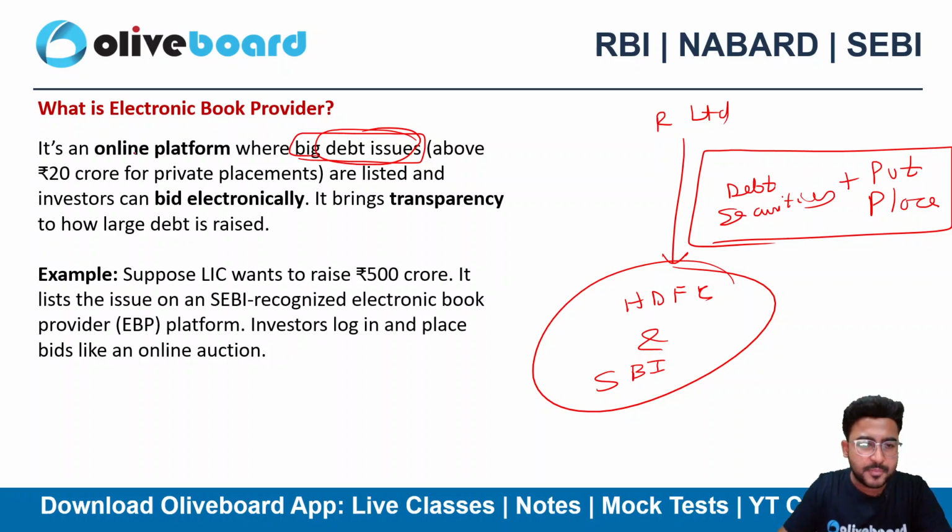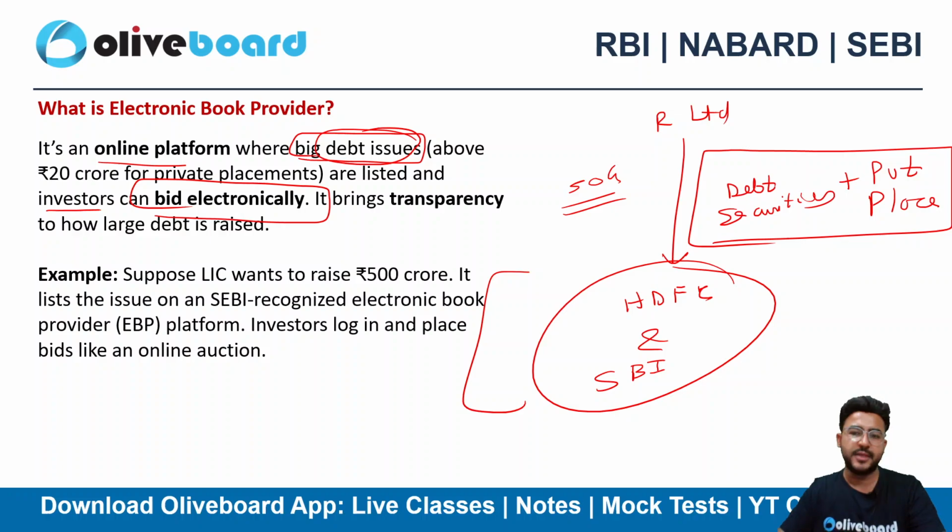It's an online platform where big debt issues are made. This is a big debt issue. Let's suppose it's of 50 crore, let's suppose. Okay, so the investors need to bid electronically for that. They need to come to this platform and bid for these debt securities. That's what electronic book provider is all about.